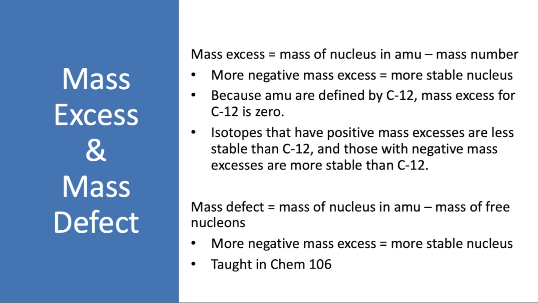You've also learned in Chem 106 about mass defect. This is defined in a slightly different way. It's the mass of the nucleus in AMU minus the mass of the free nucleons. This one is, in a sense, more intuitive because it relates directly to the binding energy, which we'll talk about in a moment. And we can infer the same things from this information. The more negative it is, the more stable the nucleus. However, for any nucleus that exists, the mass defect will always be negative, whereas mass excess could be positive or negative depending on how it relates to carbon-12.